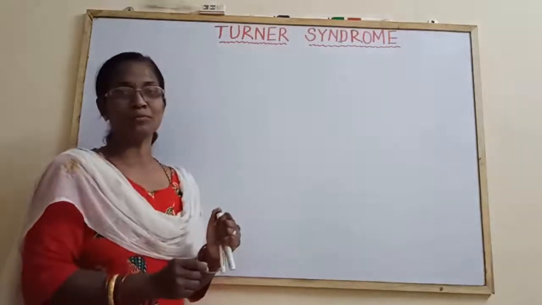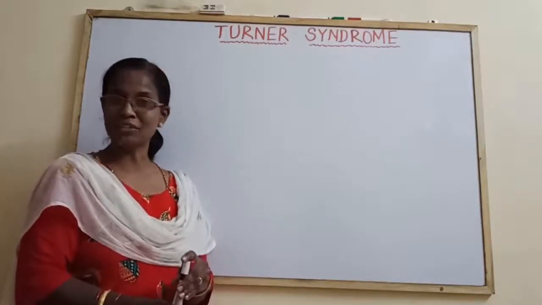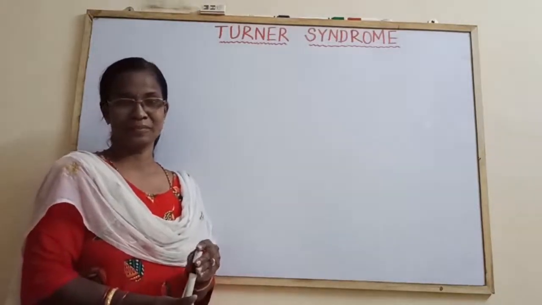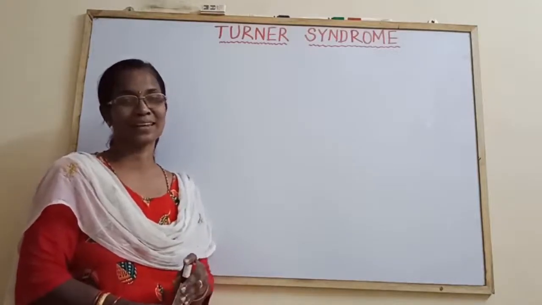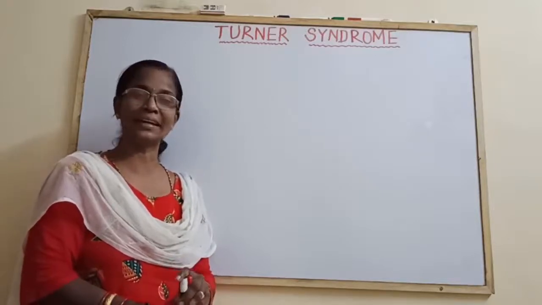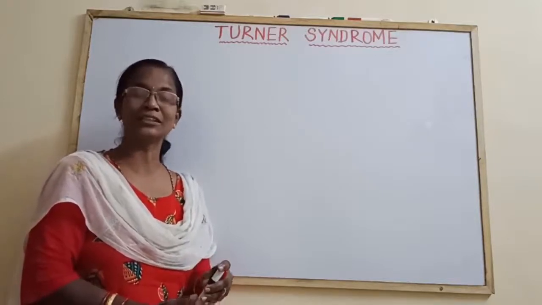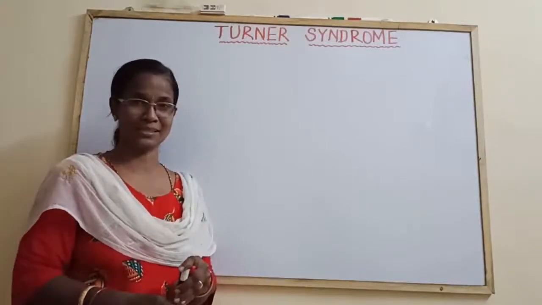Similar type of another kind of chromosomal disorder is Turner syndrome. And this Turner syndrome is found exclusively in human population, in the female individuals, not in the male individuals.